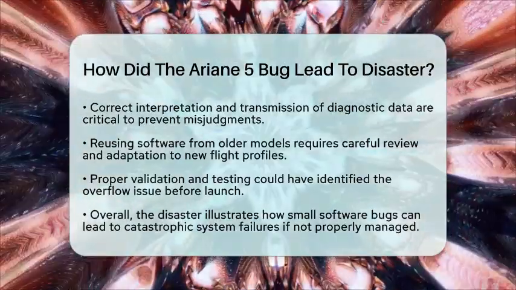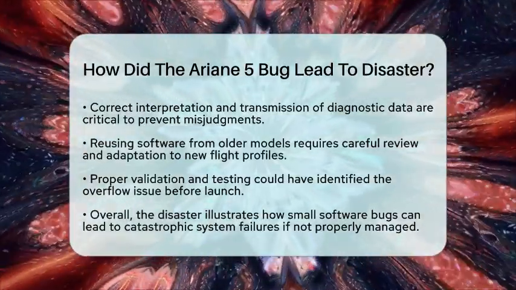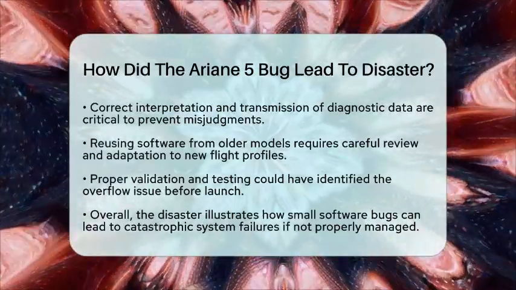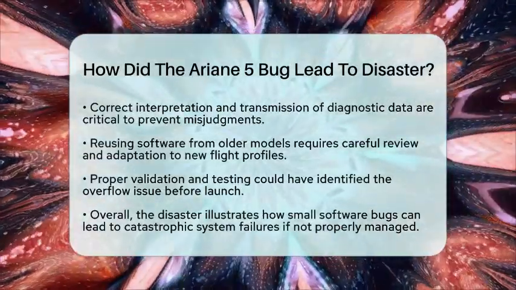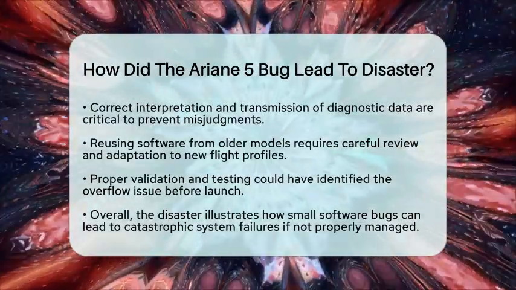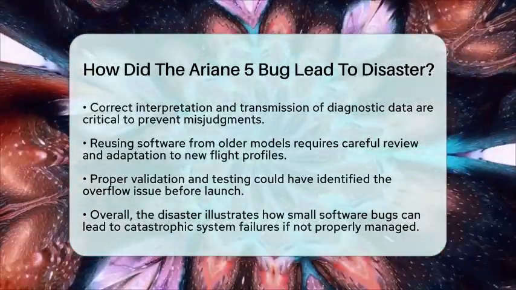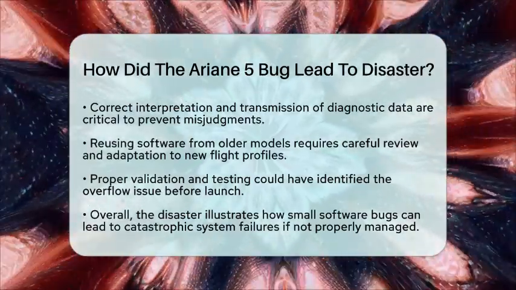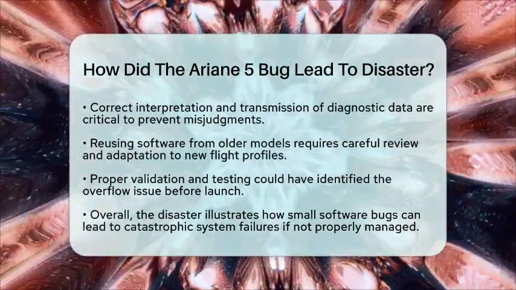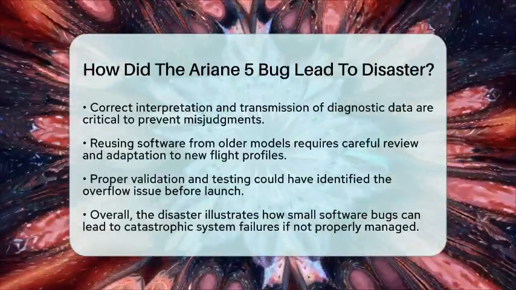In summary, this disaster shows how a small bug in the code, if not caught early, can cause catastrophic failure. It emphasizes the importance of thorough testing, good error handling, careful software reuse, and clear communication between system parts. Mastering these debugging fundamentals can help prevent similar failures in the future and make systems safer and more reliable.